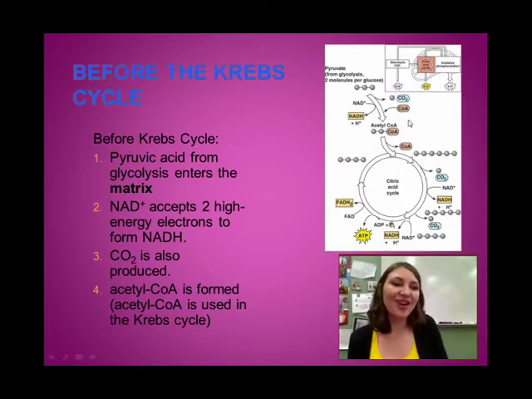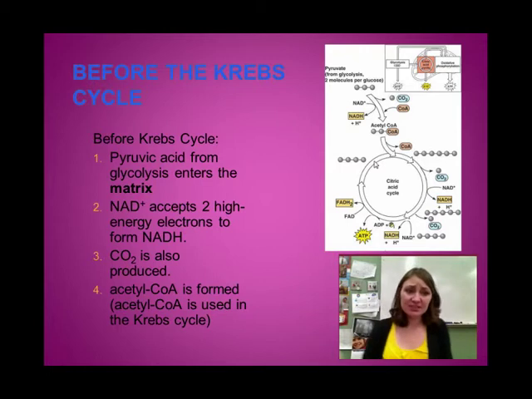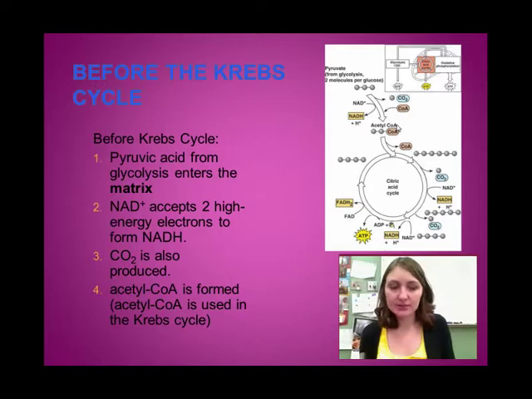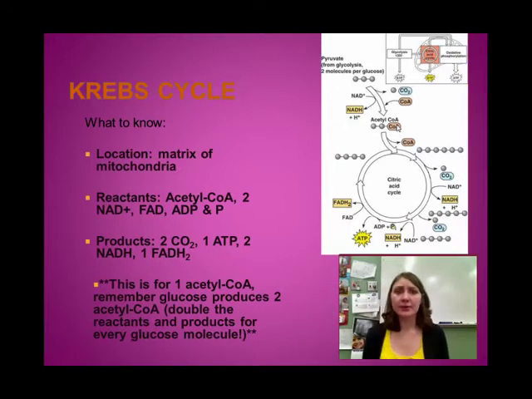So notice that all of this that we just discussed is happening before we even start the Krebs cycle. As that pyruvic acid comes into the matrix, it gets converted into acetyl-CoA. We're going to pick up some high-energy electrons, and we're producing an amount of CO2. Acetyl-CoA, and CoA stands for coenzyme A. Again, too many syllables, so we abbreviate. That is the starting product of the Krebs cycle. Okay, here's what you need to know. This is happening in the matrix of the mitochondria.